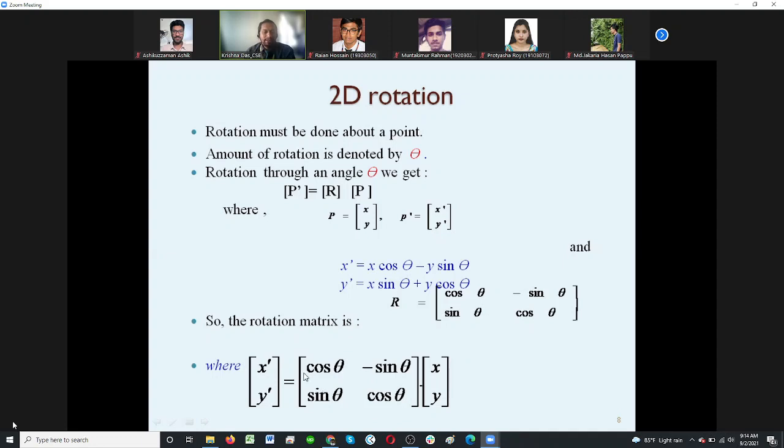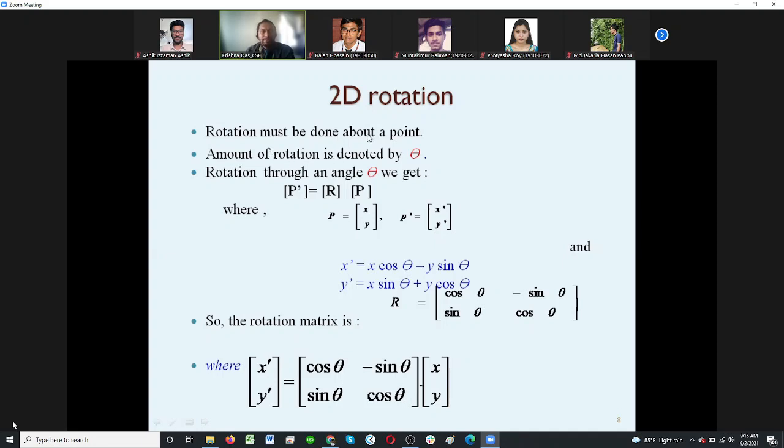It's a two-dimensional matrix that we are going to explain, and then the old point x and y. If we multiply this rotation with the dot product, we find x prime is x cos theta minus y sine theta, and y prime is x sine theta plus y cos theta.